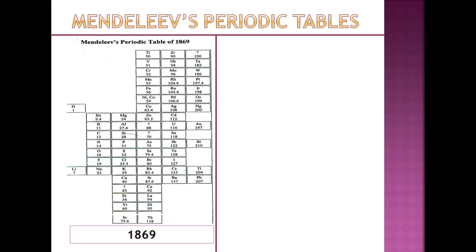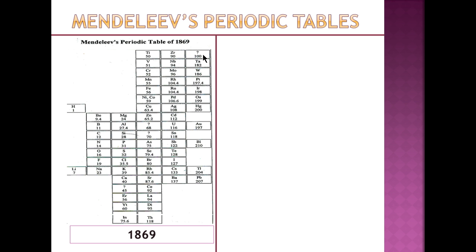So let's take a look at his periodic table. It's right here. This was his first one, 1869. And you can see right now it's turned on its side. So you have hydrogen, lithium, beryllium, boron, carbon, nitrogen, oxygen, fluorine, and sodium here. Okay, so it's just sideways. You can see there's some question marks here. This one, and there's actually 100 over here.